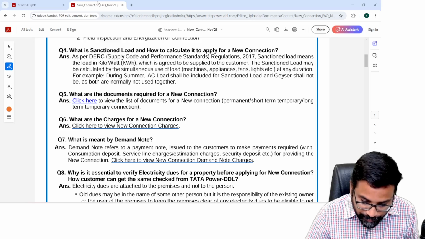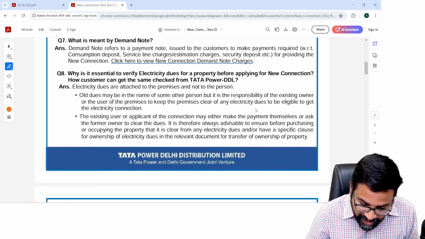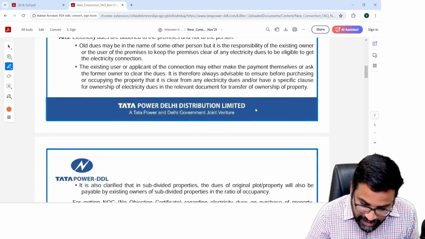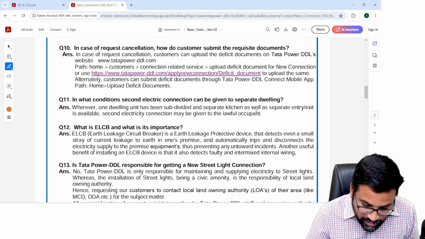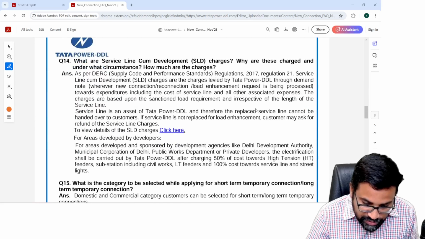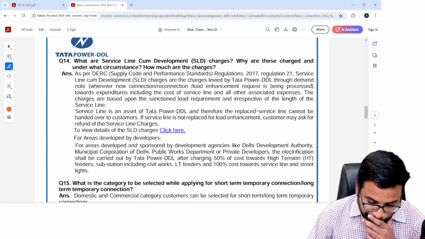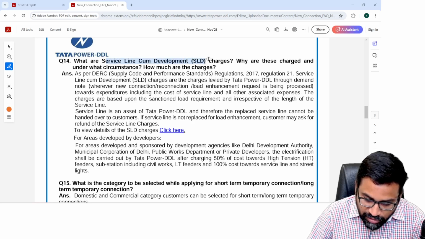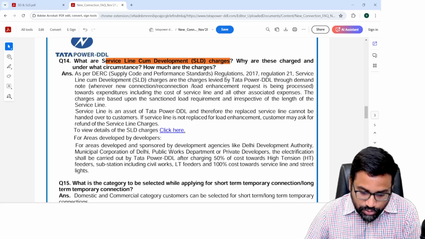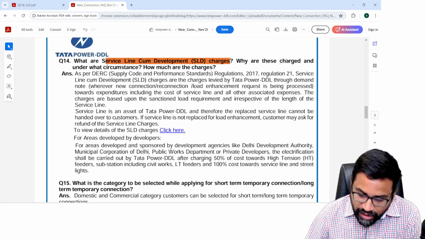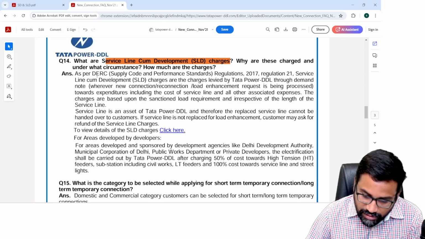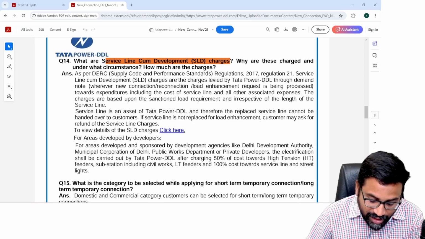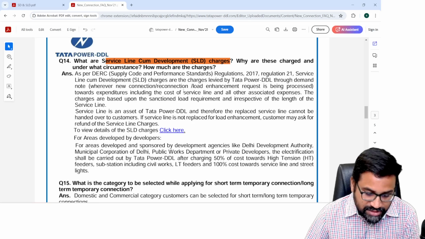I will show you. See here. This is the frequently asked questions of Tata Power Delhi Distribution Limited. Look at question number 14. What are the service line cum development charges? So they have told why these charges are charged and under what circumstances, and how much the charges are.